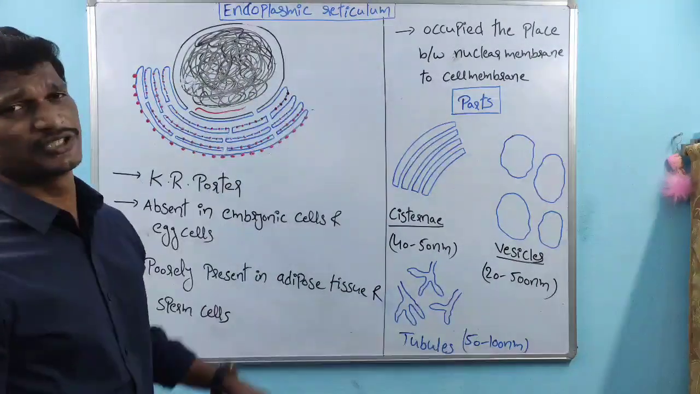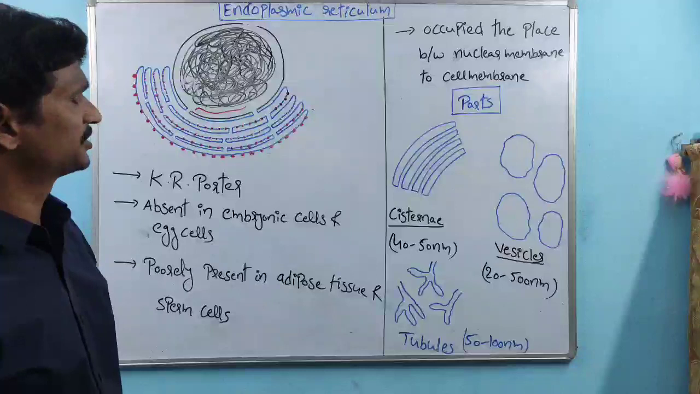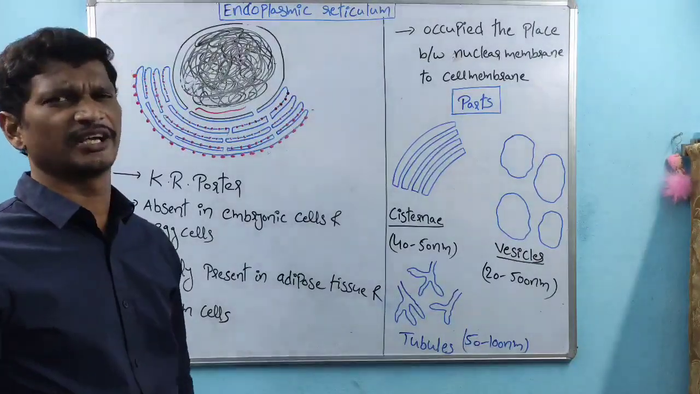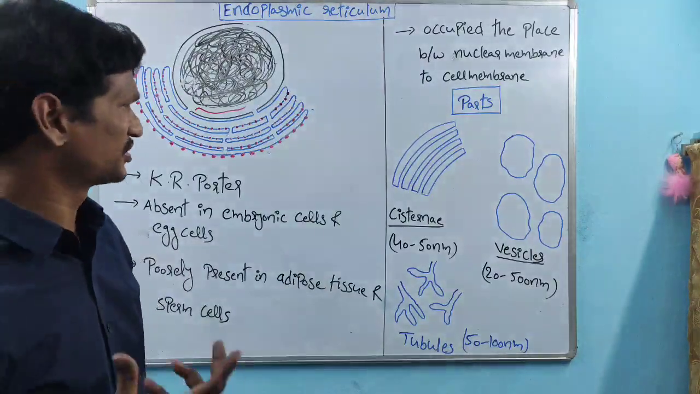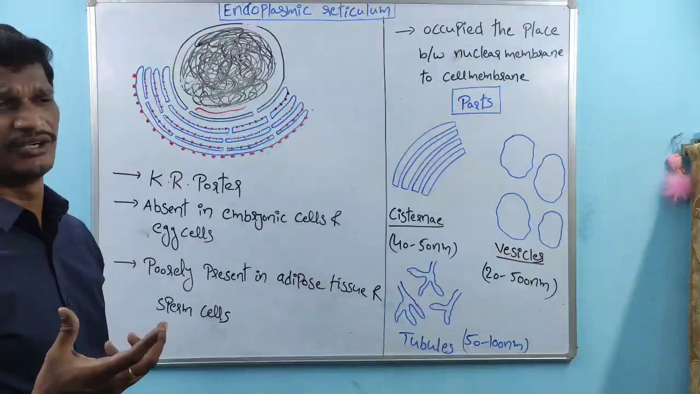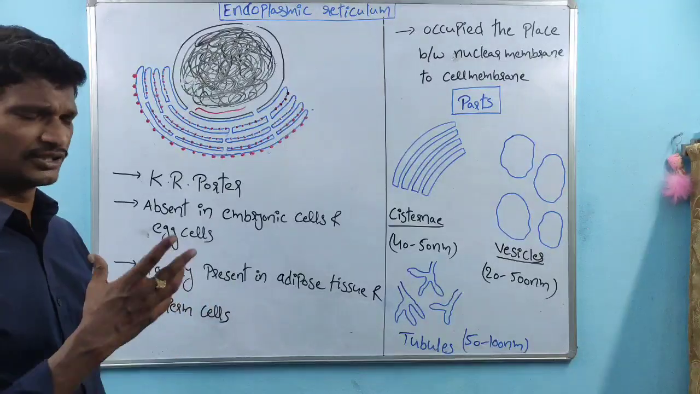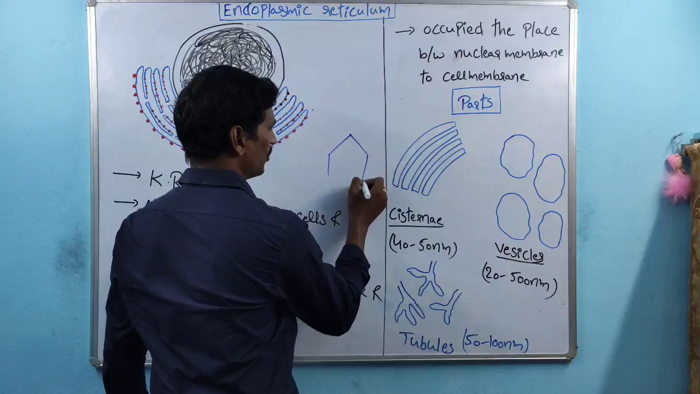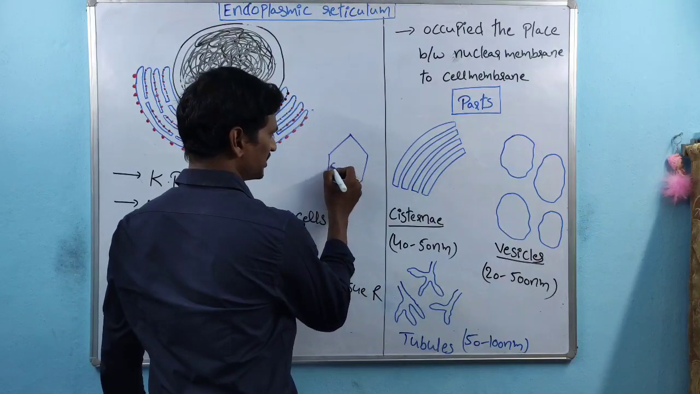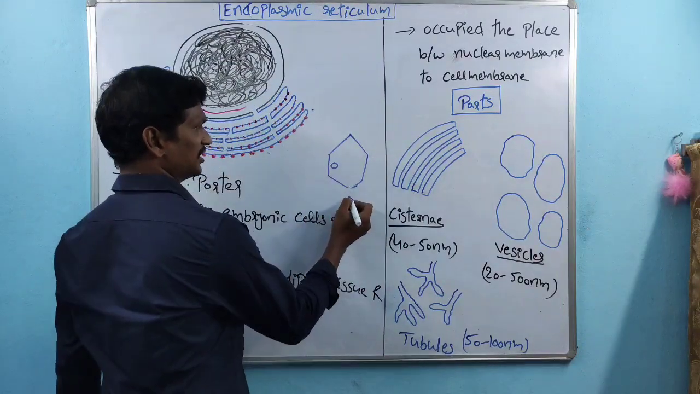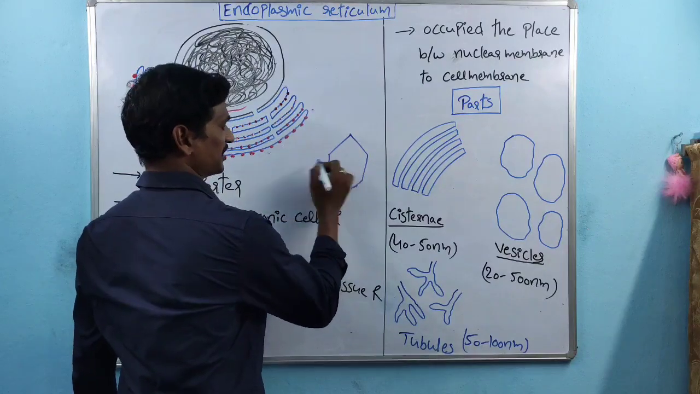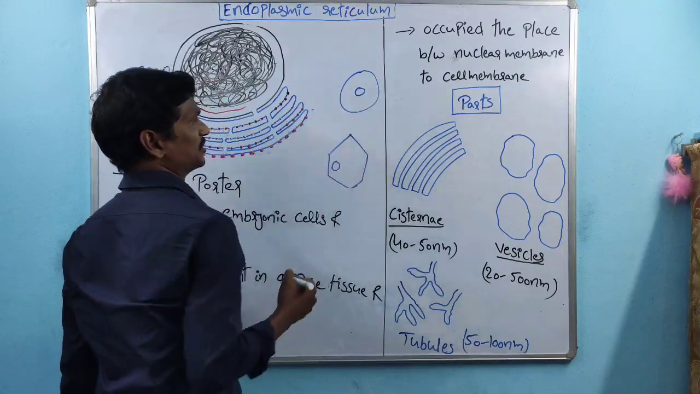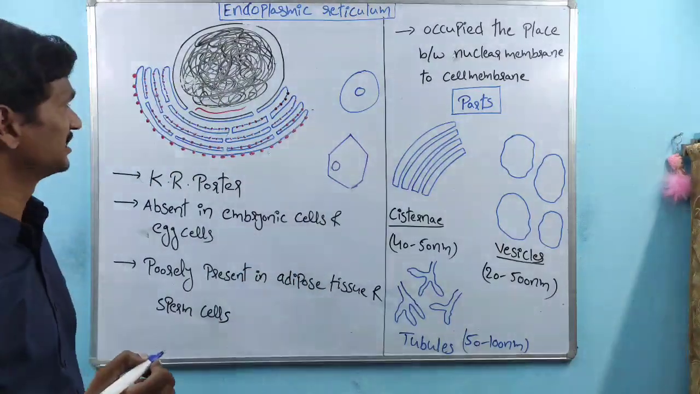Coming to the next topic, the endoplasmic reticulum. In any eukaryotic cell, maybe the plant cell or the animal cell, if we observe, in the majority of cases in a plant cell, the nucleus is present at the peripheral region. Peripheral region means, this is the plant cell, this is the cell wall, and the nucleus is present at the peripheral side. And within the animal cell, the nucleus is present at the center.